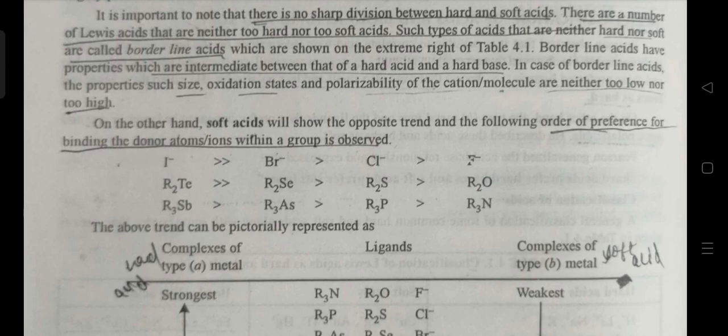The following order of preference for binding the donor atoms or ions within the group is observed. The order is: I-, then Br-, then Cl-, F-; R2Te, R2Se, R2S, R2O; then R3Sb is greater than R3As, which is greater than R3P, which is greater than R3N.